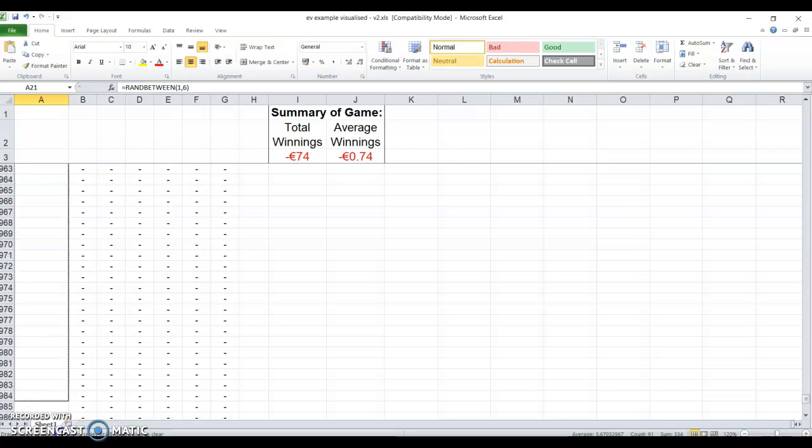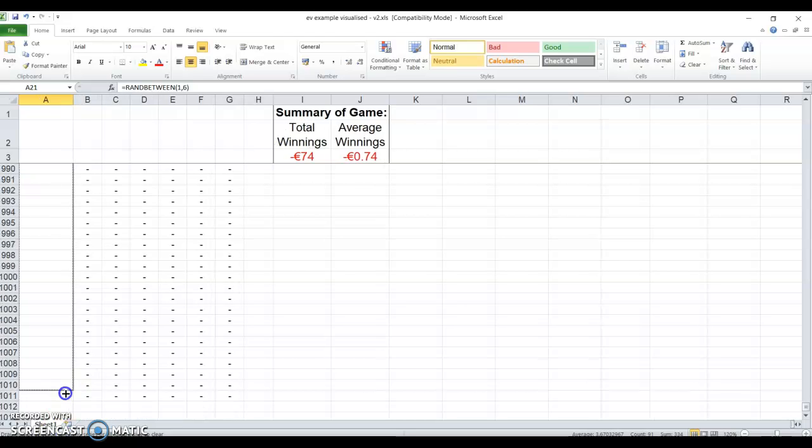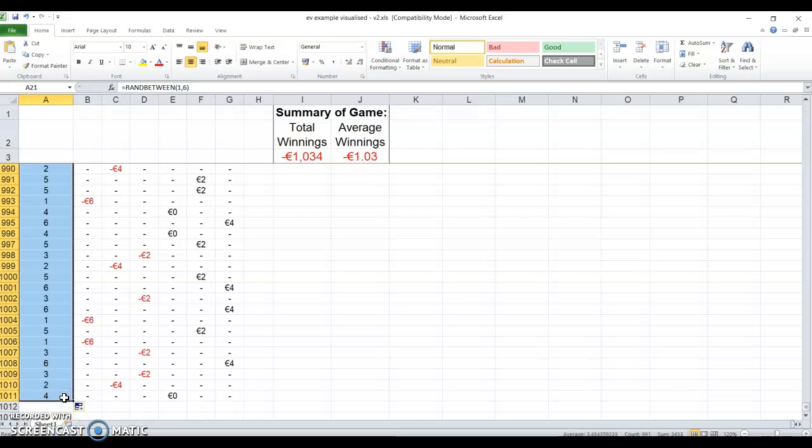What if I played around about 1,000 times? Well, now I'm down around about €1,000, so I'm down on average €1 every time, and that's what I would expect. In the long run, as I play more and more, that average winning might go a little bit above or a little bit below €1, but it will be around about €1 lost each time. So if you play it a lot, you're going to lose a lot of money.